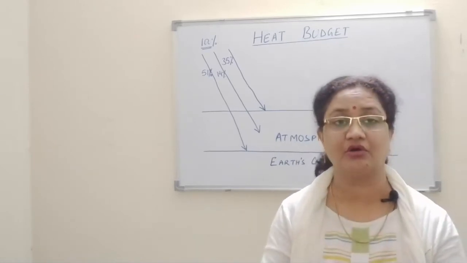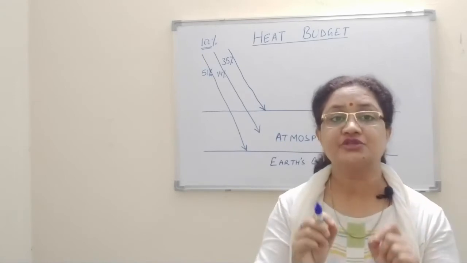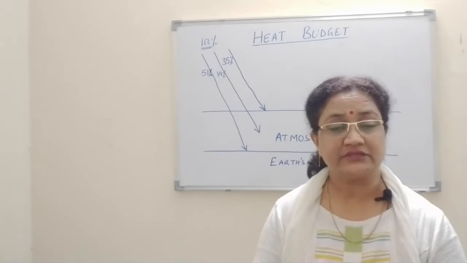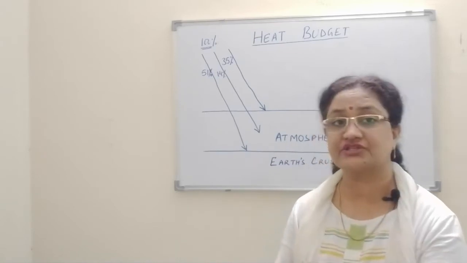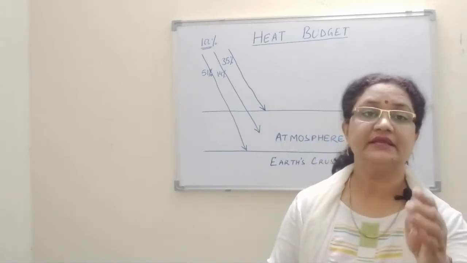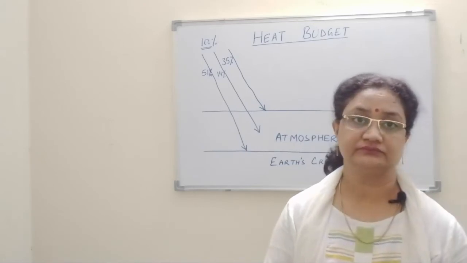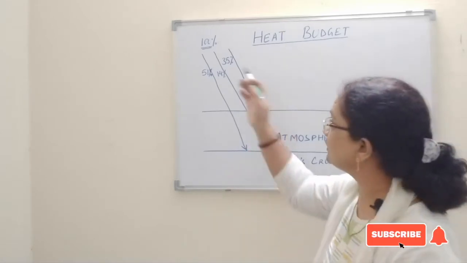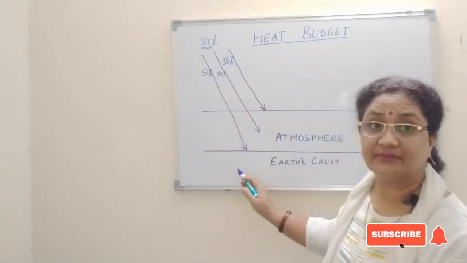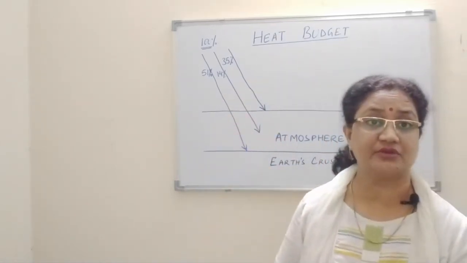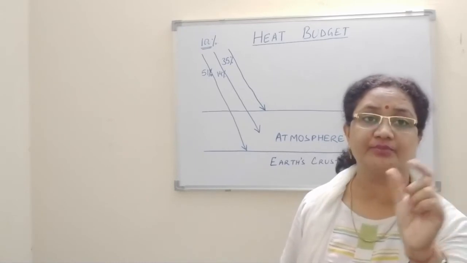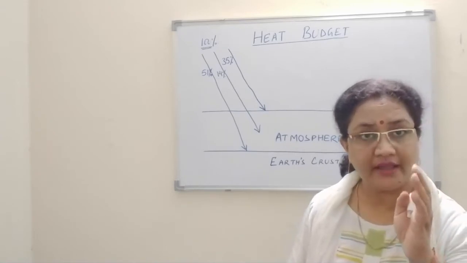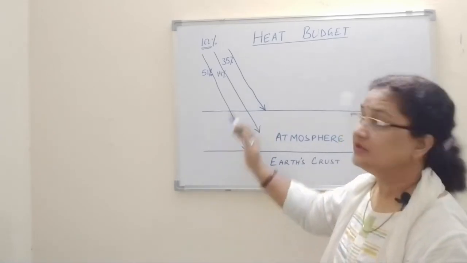And this is what is called incoming solar radiation, or we also call it insolation. So how much of the solar radiation is coming to us in the form of insolation? Only 51% of it. So I hope this much part is clear to you.